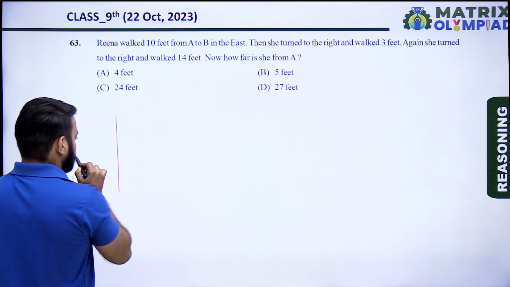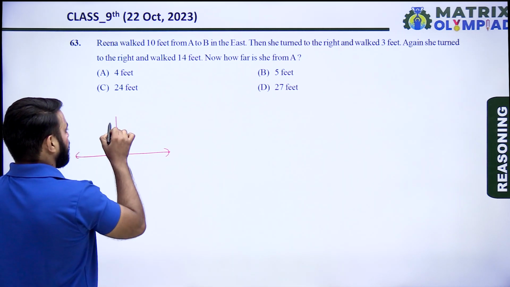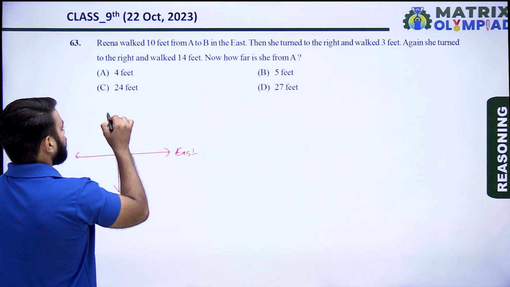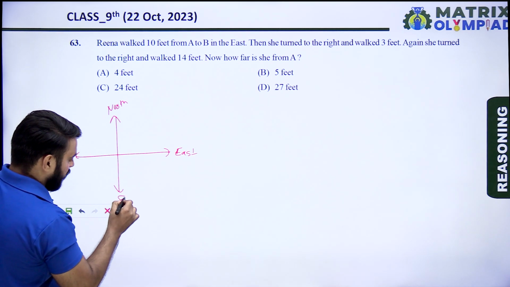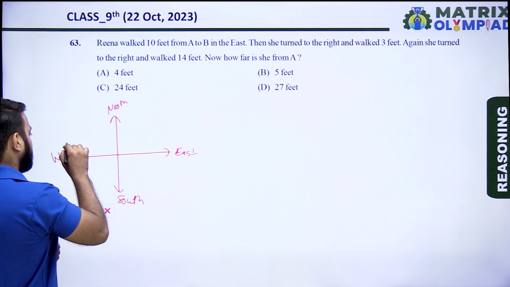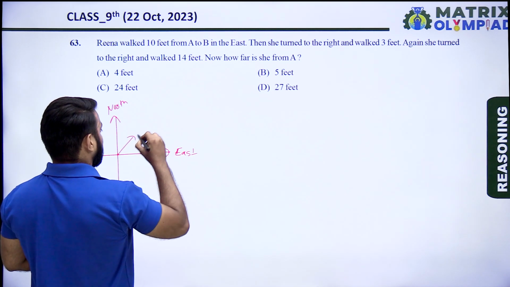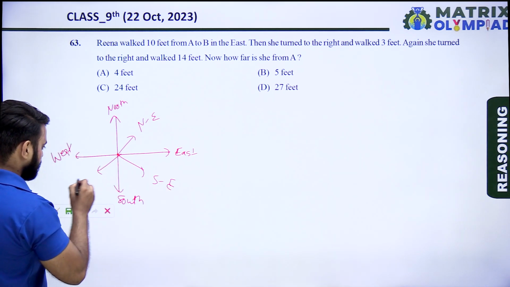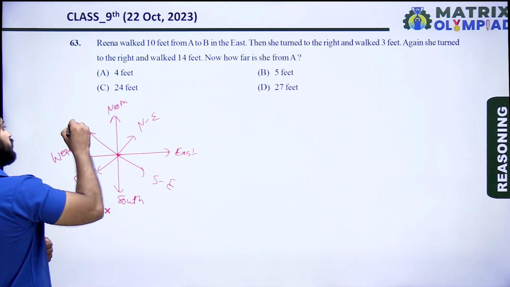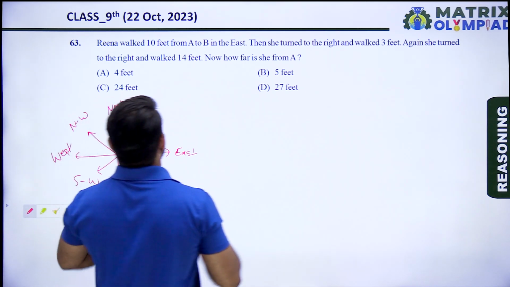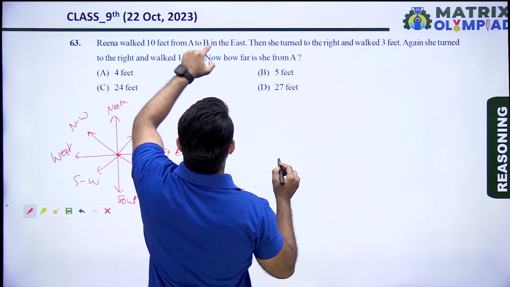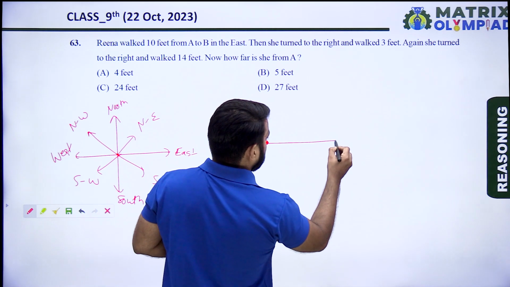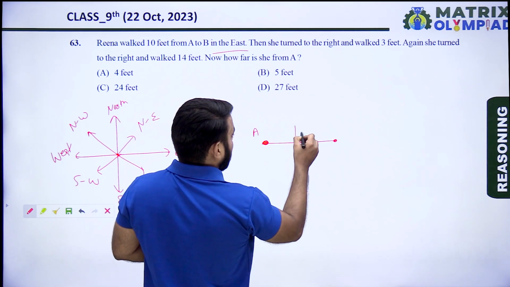Before starting this question, we should know that there are 4 main directions: east, north, south and west. And there are 4 cardinal directions: northeast, southeast, southwest and northwest. So according to the question, Reena walked 10 feet from A to B, 10 feet east.